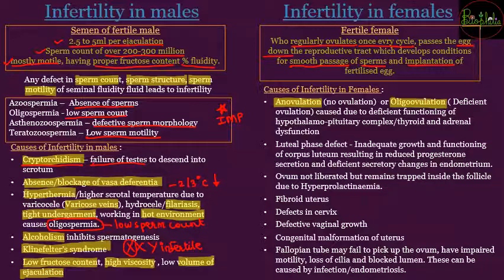Anovulation or oligo-ovulation is going to be because of deficient functioning of the hypothalamo-pituitary complex, यानी जो hormonal secretions होने चाहिए wherein the ovulation can occur, that is hampered. Even sometimes in secondary conditions the thyroid gland or the adrenal dysfunctioning occurs, जिसकी वजह से ovulation is hampered. So in that case hormonal treatment can be started to regularize the ovulation, and that can be treated.